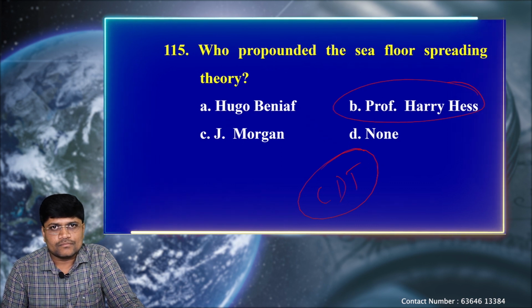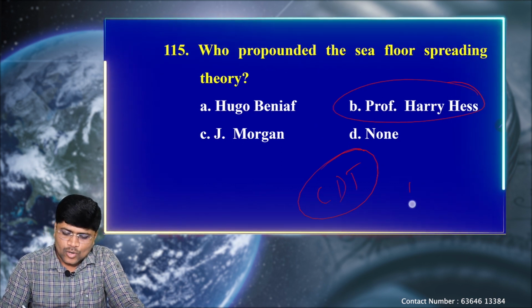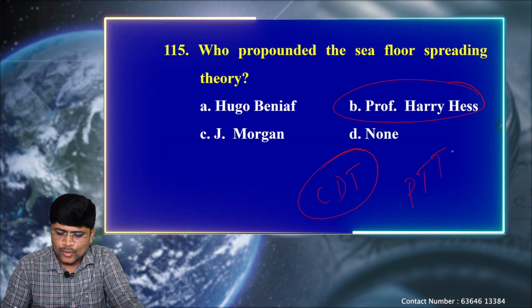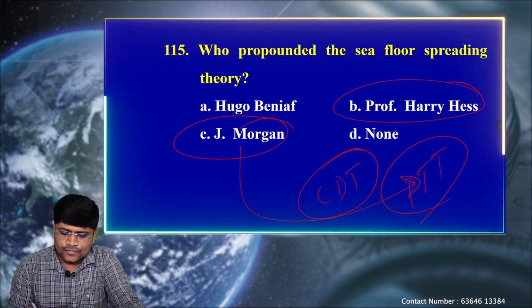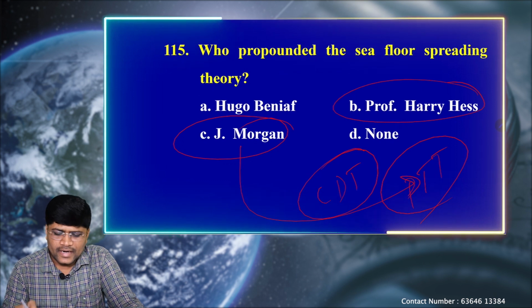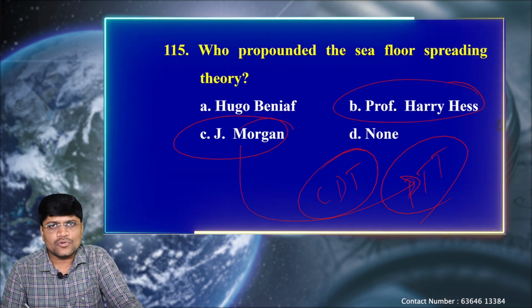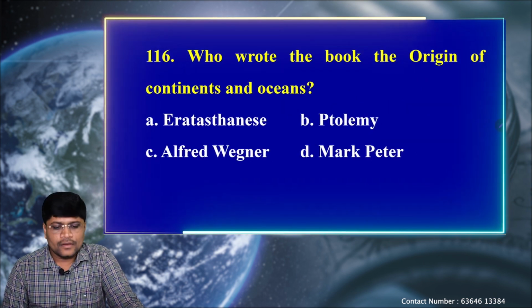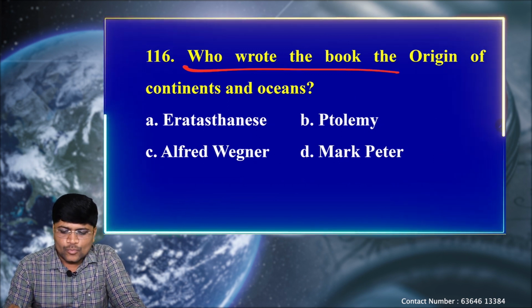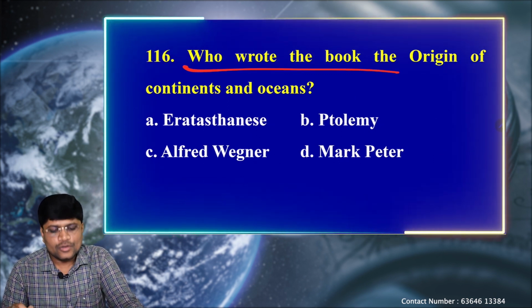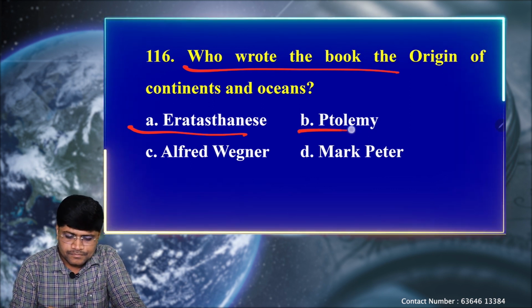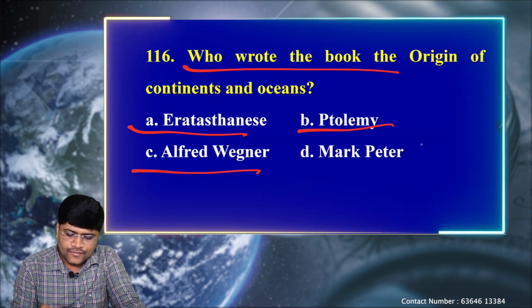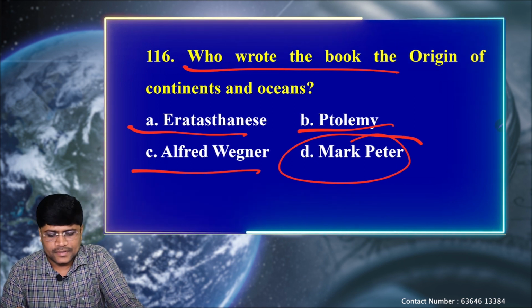After the continental drift theory was disproven, the seafloor spreading theory and the Pacific ring of fire were proven. Based on that only, J. Morgan modified the continental drift theory and proposed the plate tectonic theory. Okay, so J. Morgan is the father of the plate tectonic theory. Again, it is a modified version of the continental drift theory only. Okay. Next question. Who wrote the book The Origin of the Continents and Oceans? Option A, Eratosthenes, B, Ptolemy, C, Alfred Wegener, and D, Mark Peter.